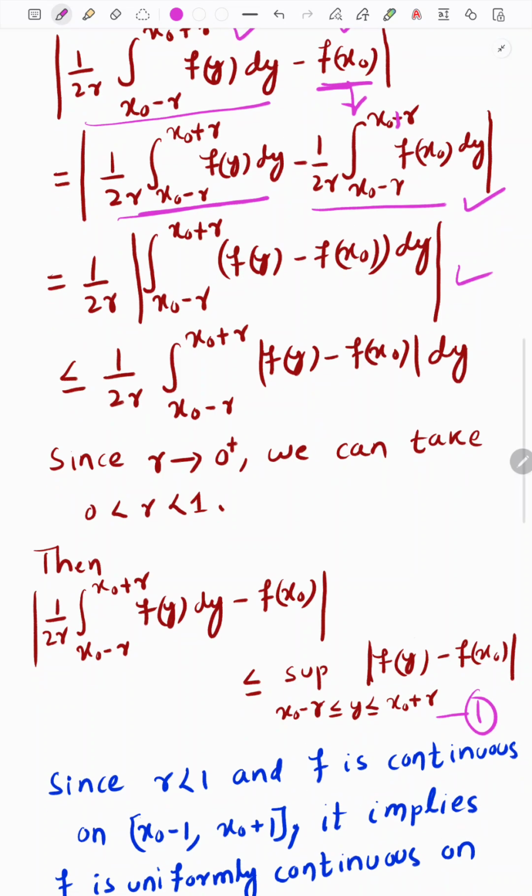Then I will take the modulus inside, so there is a less than or equal sign, and the modulus comes inside this.